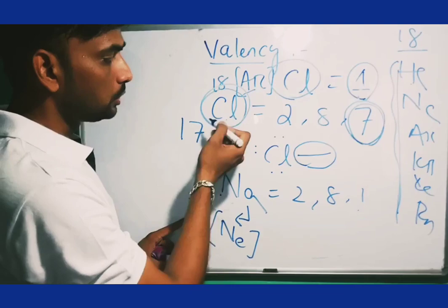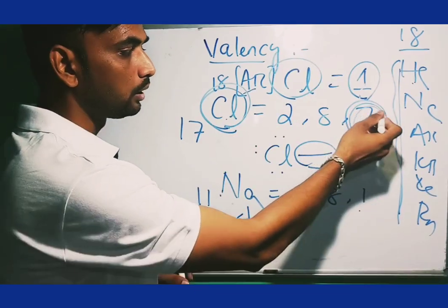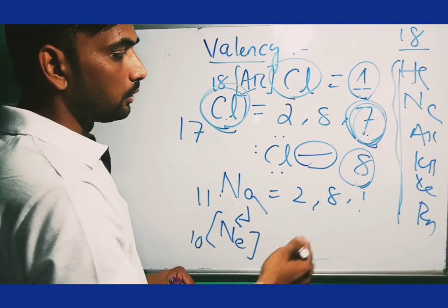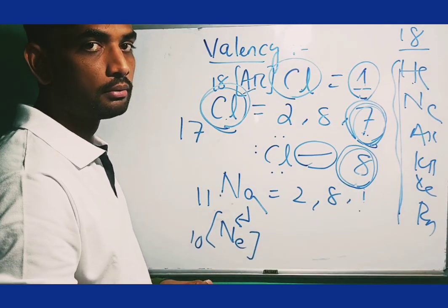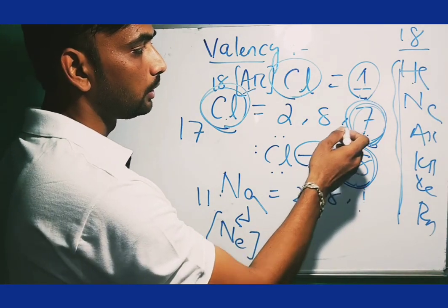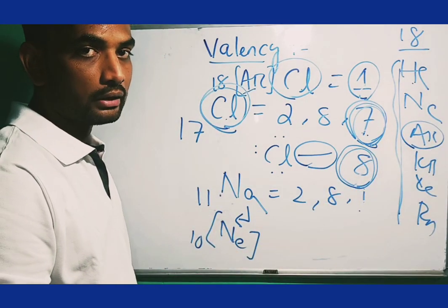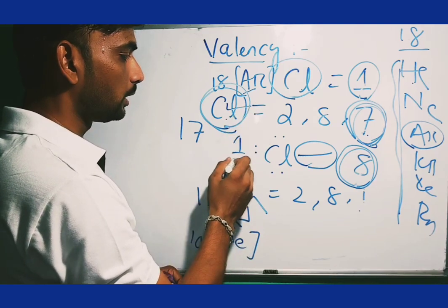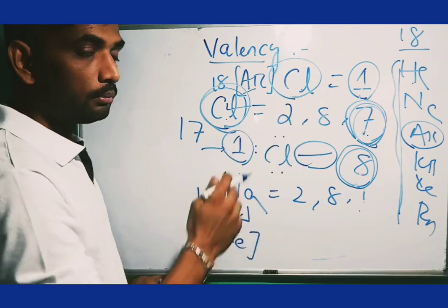In this case, chlorine may attract one electron to satisfy the octet rule. That means according to the octet rule, it can acquire 8 electrons in the valence shell. That's why it becomes stable, completely reaching the configuration of argon. That's why the valency of chlorine is 1, because it requires 1 electron to become stable.